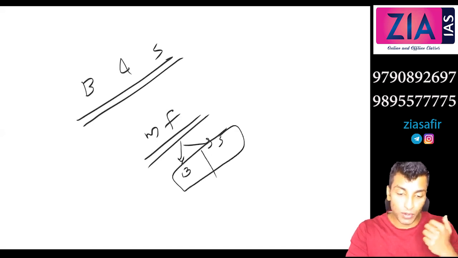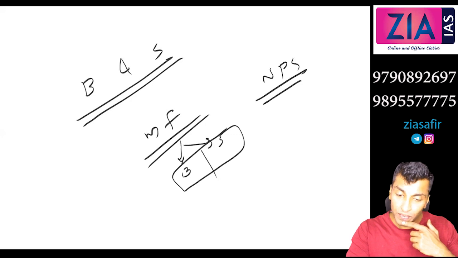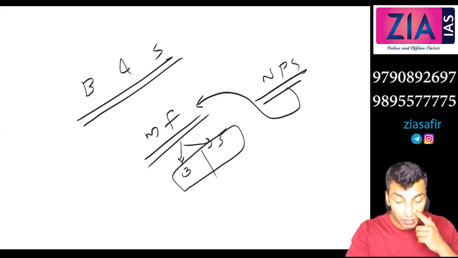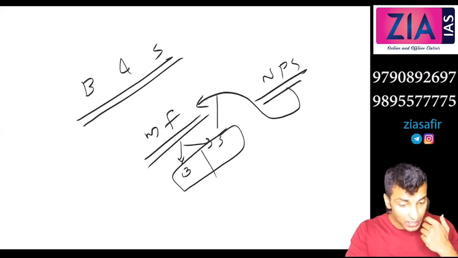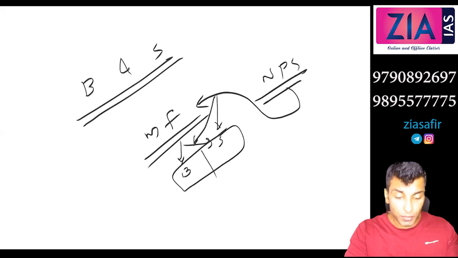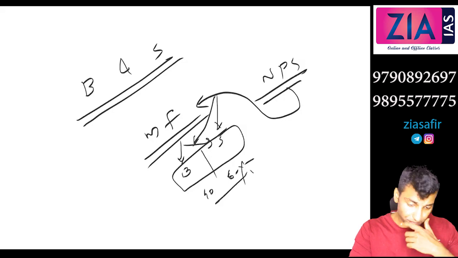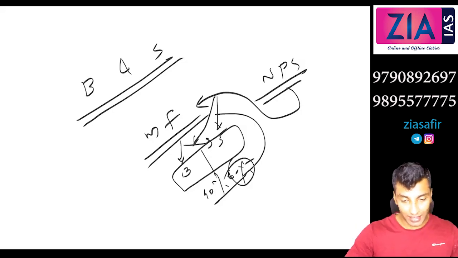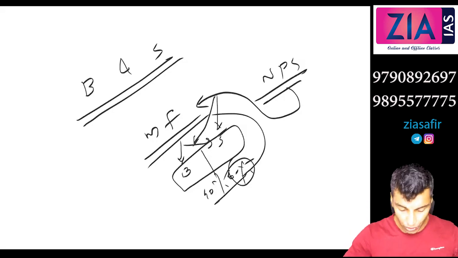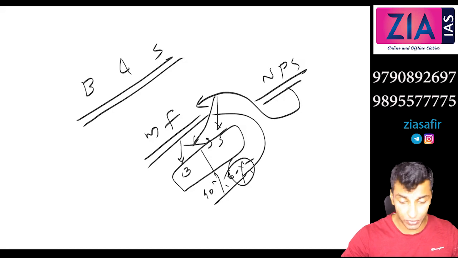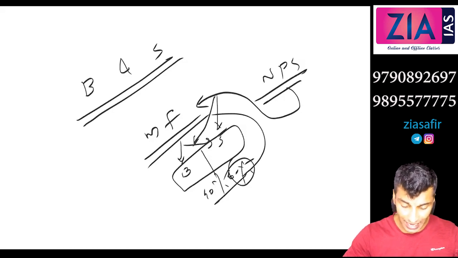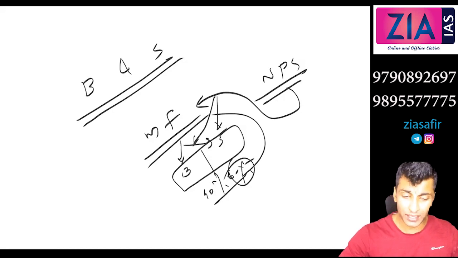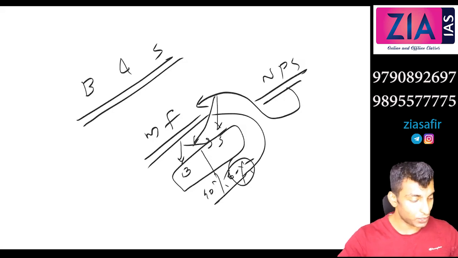Like when we discussed NPS, I told you NPS fund will be invested in shares and bonds in a certain percentage, like 40, 60%. So here also we are not talking about preference share. In case it is asked, I have discussed it only from the exam point of view. I also don't know exactly how it is offered, the mechanism or procedure. We don't want to get into that. We'll stick to this exam.